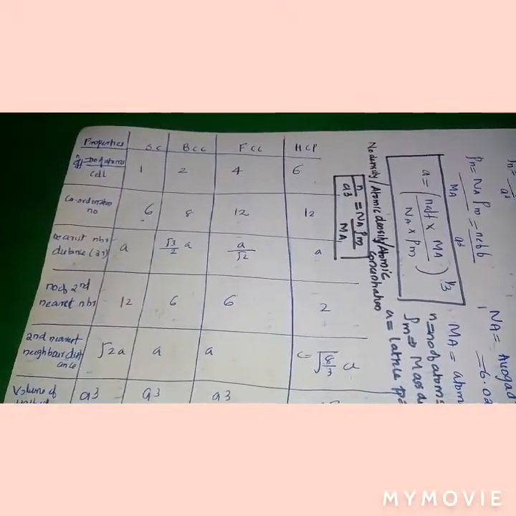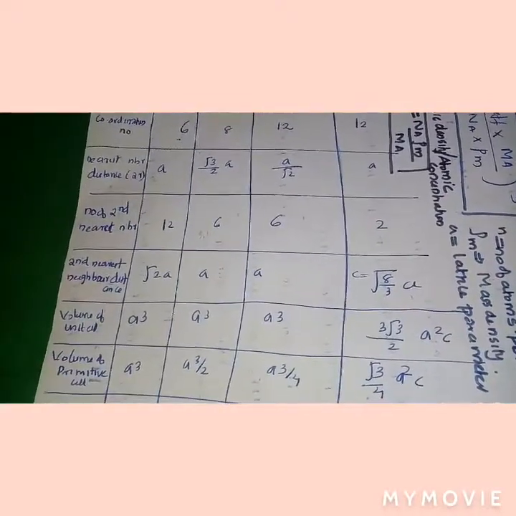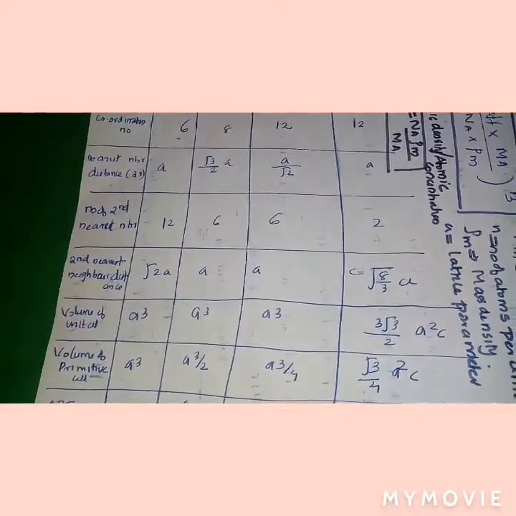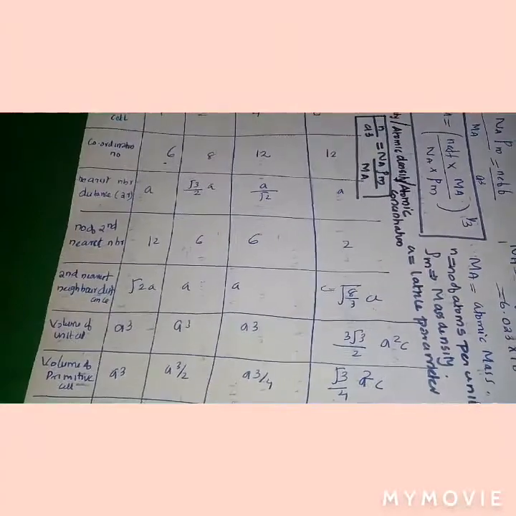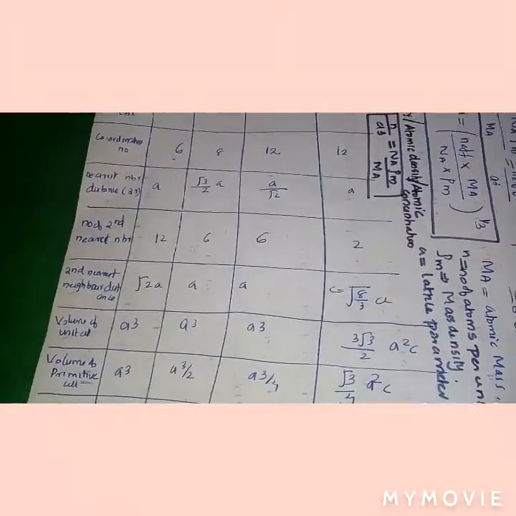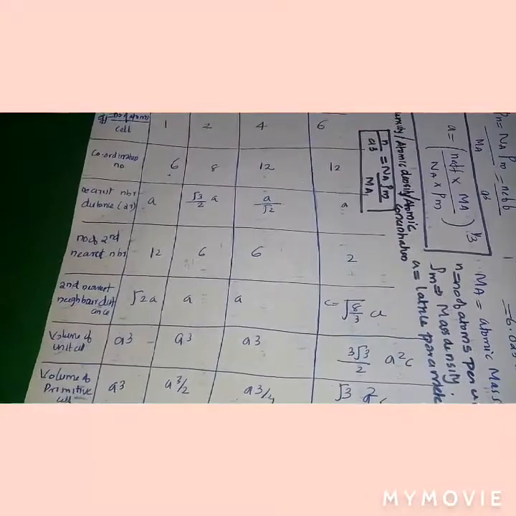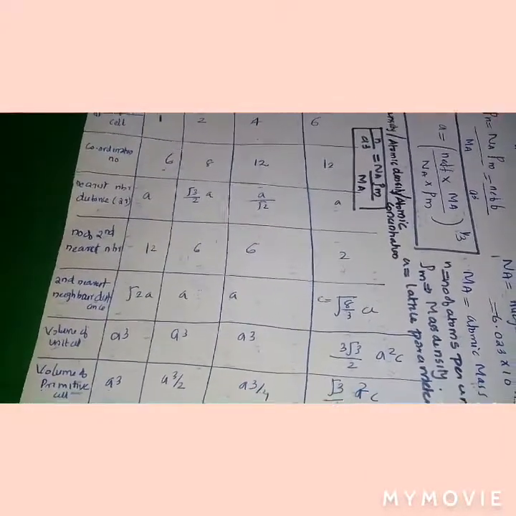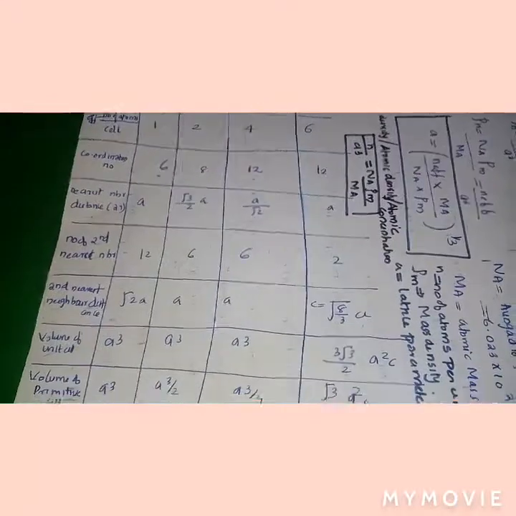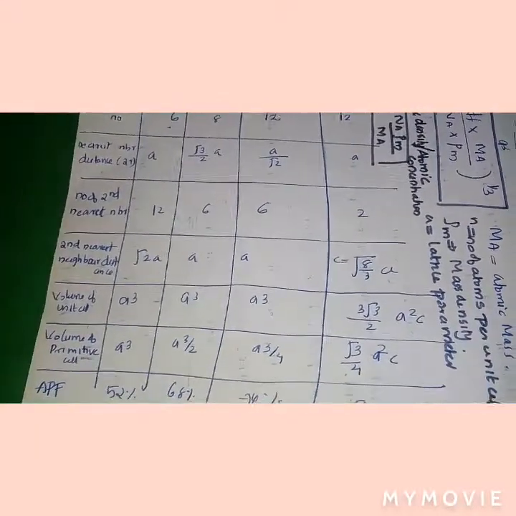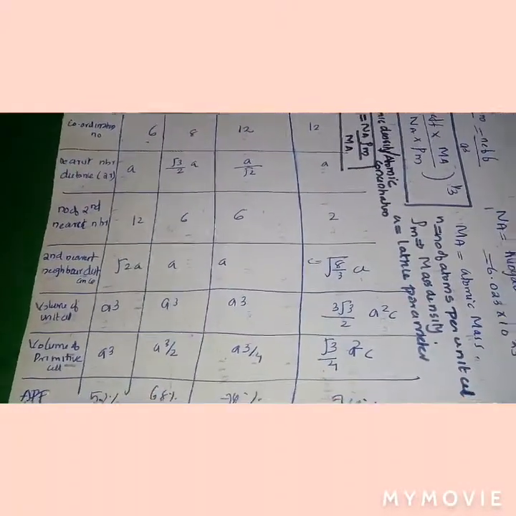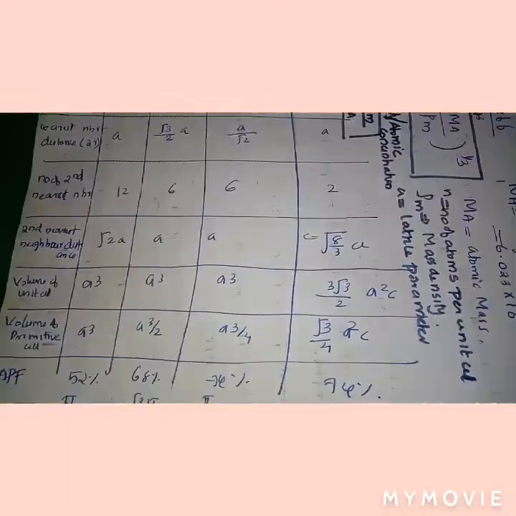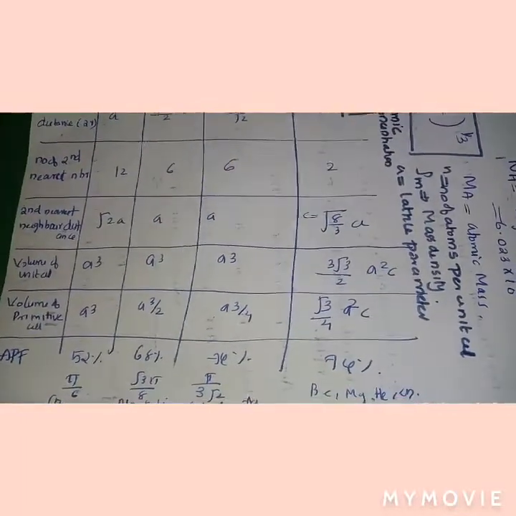The number of second nearest neighbors is 12, 6, 6, 2, and the second nearest neighbor distance is root 2 a, and here c is equal to under root 8 by 3 a. The volume of unit cell for SC is a cube, for BCC and FCC a cube, and for HCP 3 root 3 by 2 a square c. Volume of primitive cell is a cube for SC, a cube by 2 for BCC, a cube by 4 for FCC, and root 3 by 4 a square c for HCP.